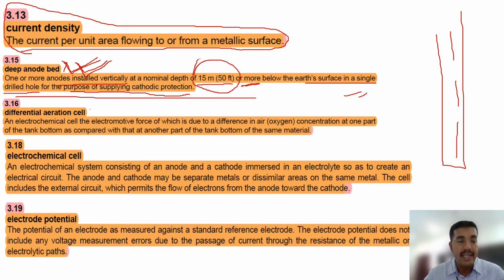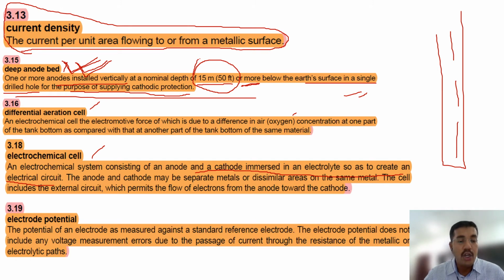Differential aeration cell: an electrochemical cell, the electromotive force of which is due to the difference in air or oxygen concentration at one part of the tank bottom. Electrochemical cell: an electrochemical system consisting of an anode and a cathode immersed in an electrolyte so as to create an electrical circuit. Electrochemical cell means a liquid where the anode and cathode will make an electrical circuit.